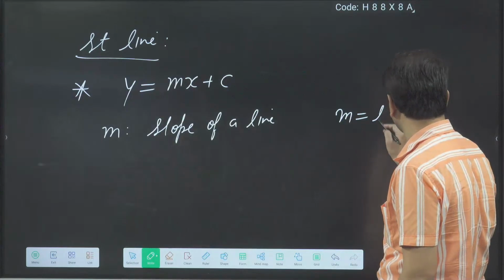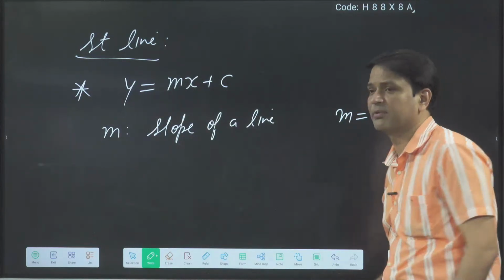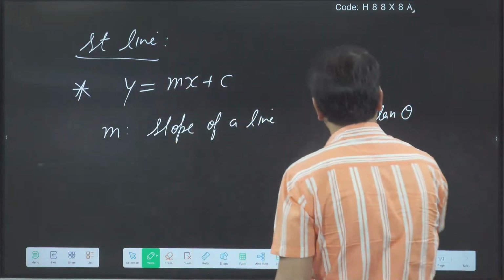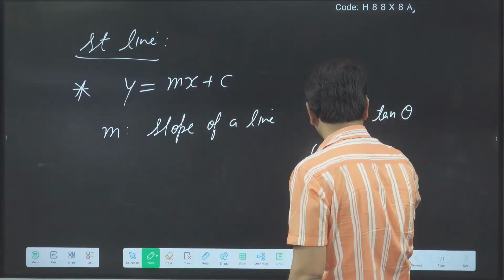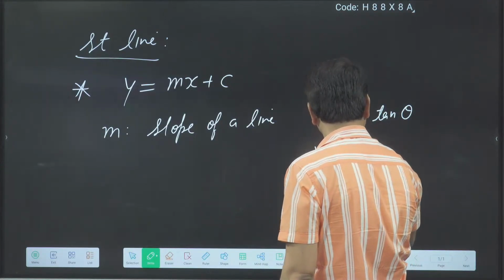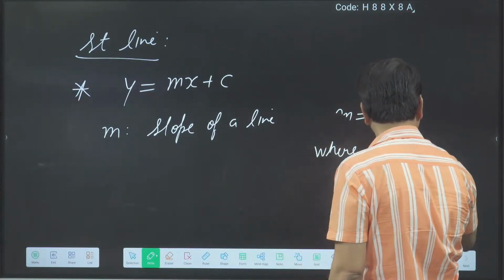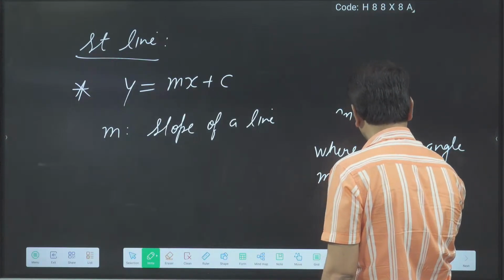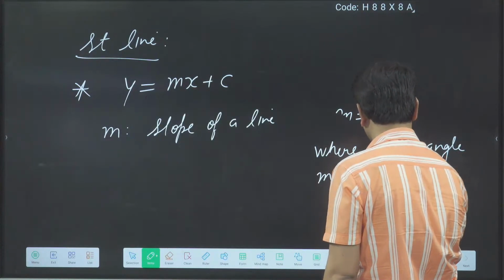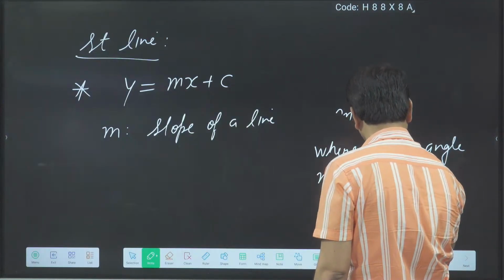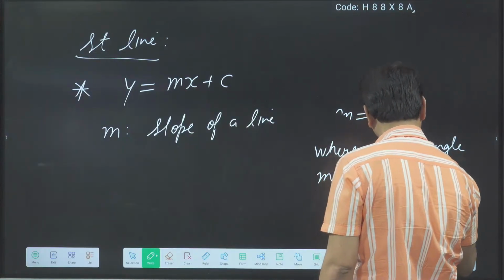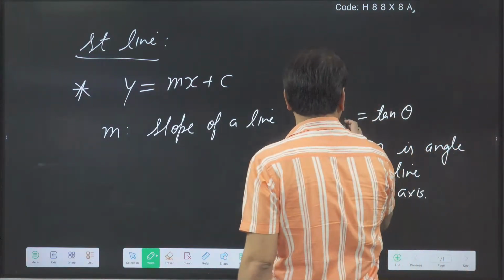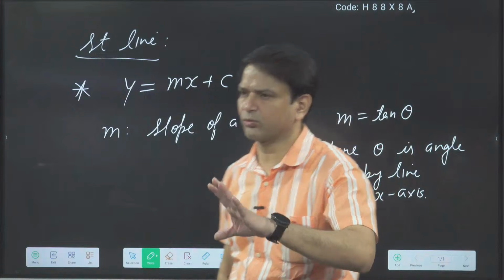We say m = tan θ. m is equal to tan θ, and what is θ there? θ is the angle made by the line with the x-axis.